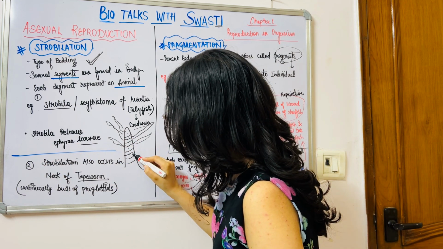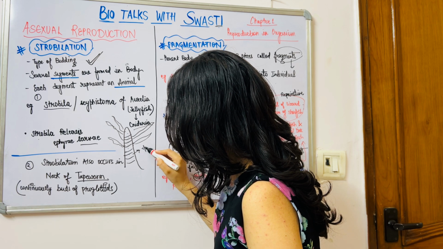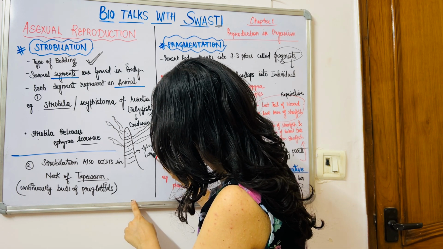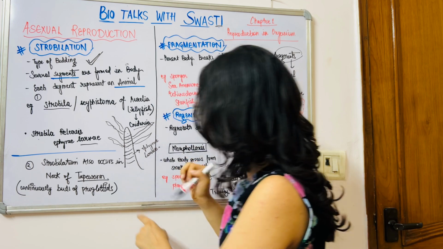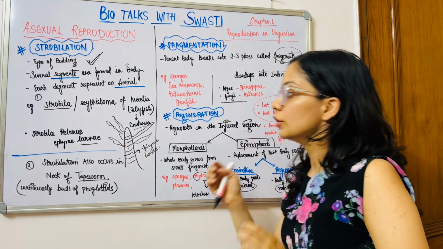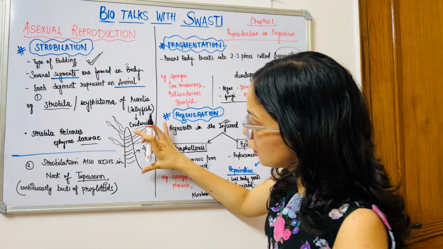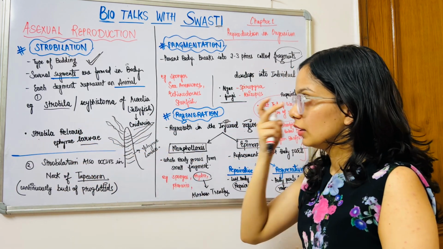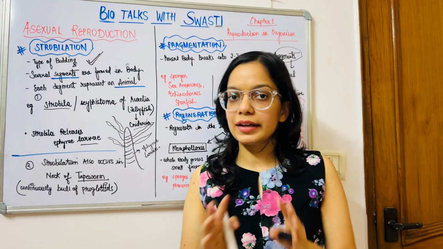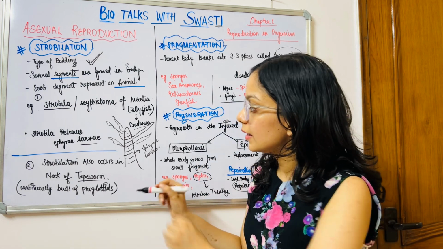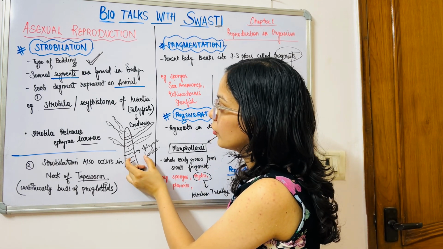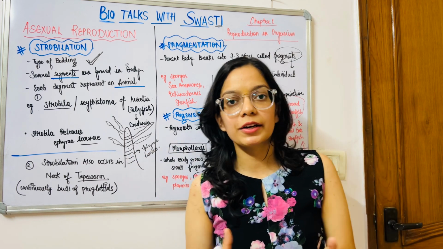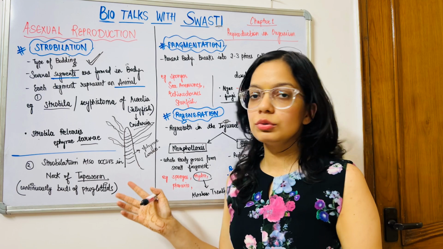So this is the segment, and these release Ephyrae larvae. Basically it's a type of budding only, but each segment reforms an animal. That is something we have not studied in junior classes, so you have to keep it in mind.